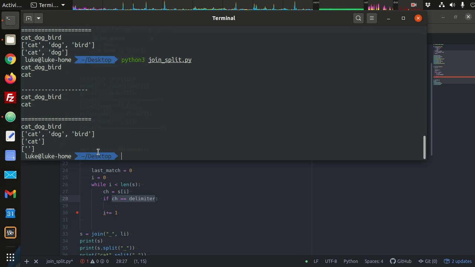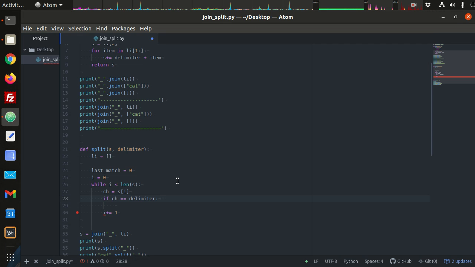If that is true, then we need to take a slice of the string from the last match, which will be 0, to 1, 2, 3. Right? So the index here is 3. So we need to take a slice from the last match to the index of the current delimiter.